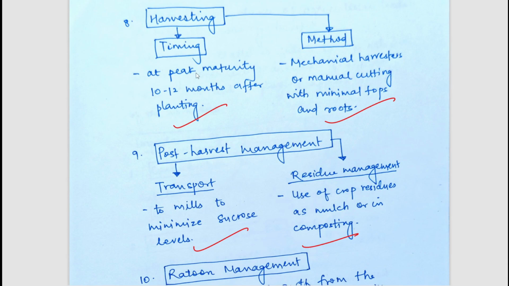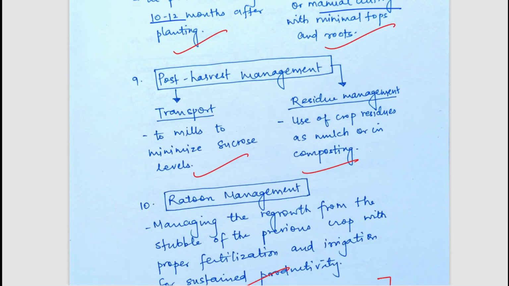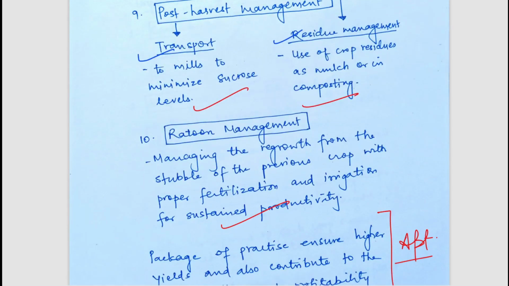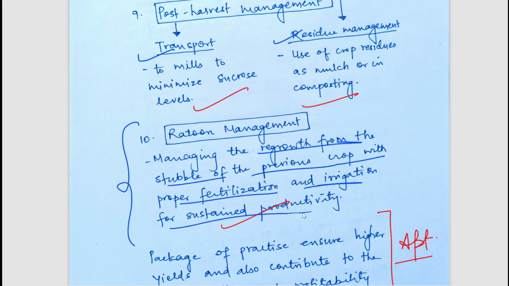Harvesting is generally after maturity, that is after 10 to 12 months of planting. We can use mechanical harvesters, and manual cutting is also done. Post harvest management should be taken care of, such as transport, residue management, and ratoon management, which is very important for sugarcane. Here we manage the regrowth from the stubble of the previous crop with proper fertilization and irrigation for sustained productivity. If you are growing from sets, we have cut the plant, so the new plant will grow from these sets, and we have to manage them properly.